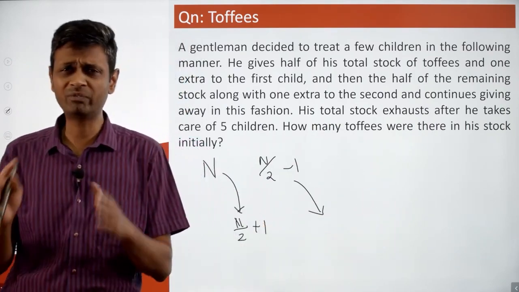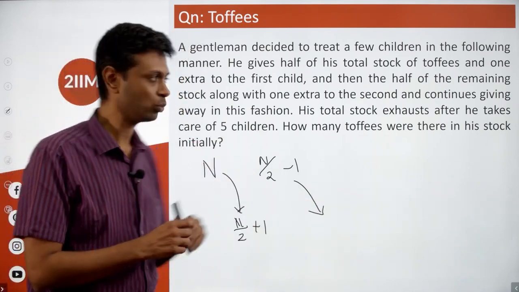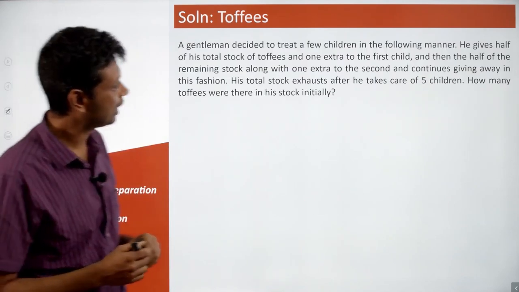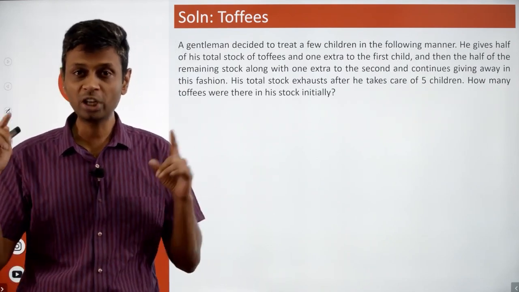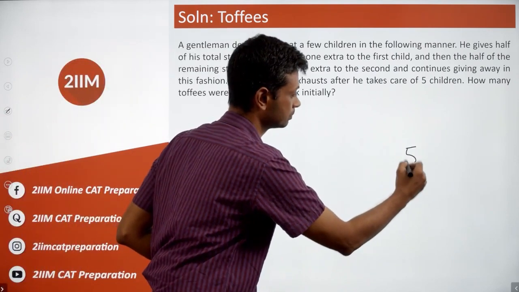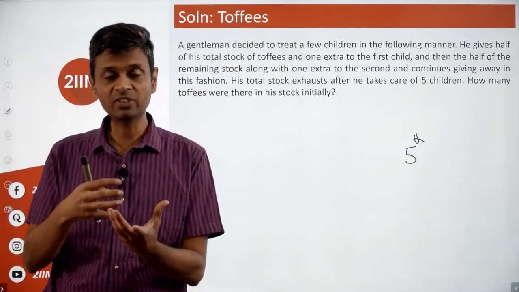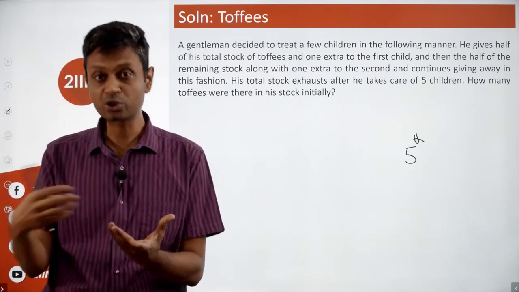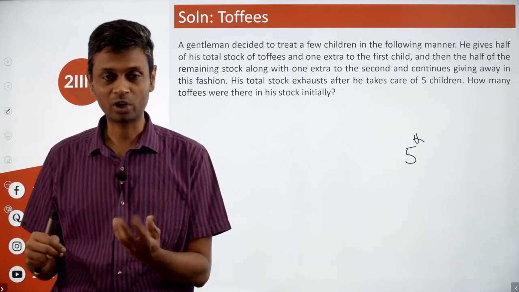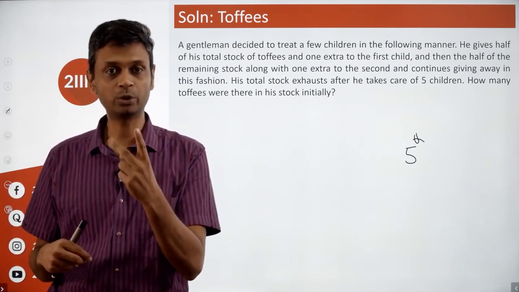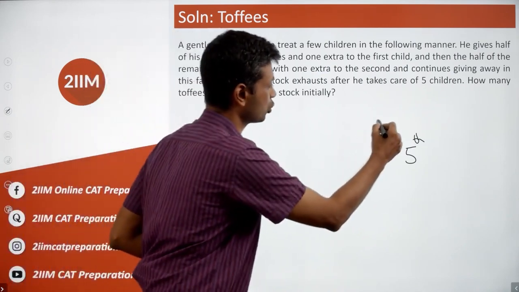Right? These kind of questions, one very simple rule: don't start from the first child till the end. Start from right to left. What am I going to do? We know that the last child gets half plus 1 extra. And at that time, he runs out. So I'm going to think about the 5th kid. Think about what he has with him when he goes to the 5th kid. He gives away half plus 1. So before he gives away the last one, he's given away half of what he had. That means that half of what he had should be equal to this one. Or when he goes to the fifth kid, he should have had 2. Half of 2 is 1, plus 1 is 2, he goes to 0. So when he goes to the fifth kid, he has 2 chocolates with him.